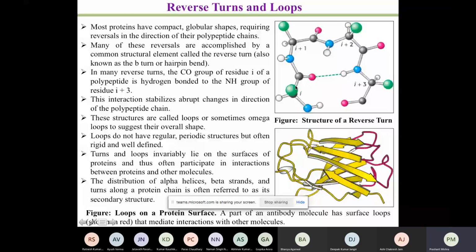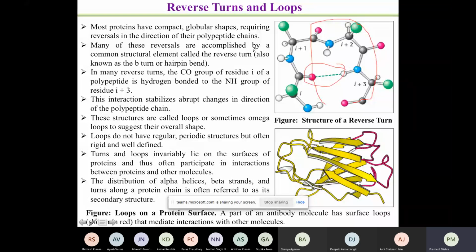It's slightly tricky unless you try imagining. So suppose a chain is going in this direction. What will happen at the terminal point? They will reverse back. They will form a kind of a loop. So there is an ith amino acid, i plus 1, i plus 2, i plus 3. And what will happen after taking this turn? There is a hydrogen bond. Because of this hydrogen bonding, it will keep a kind of a turn or loop-like structure. So these loop-like structures are formed in the protein structure.